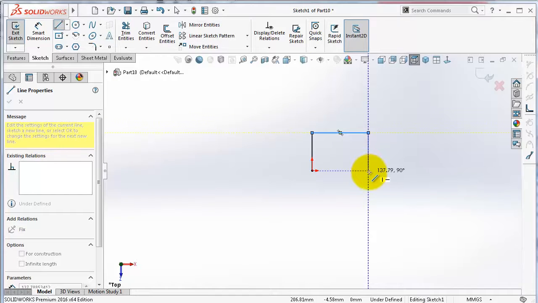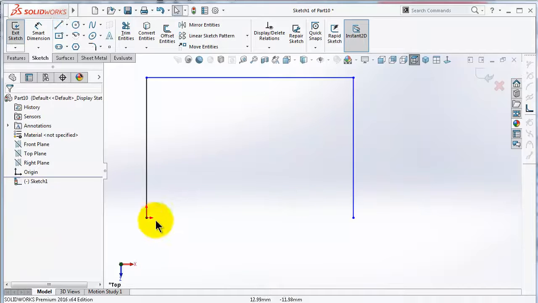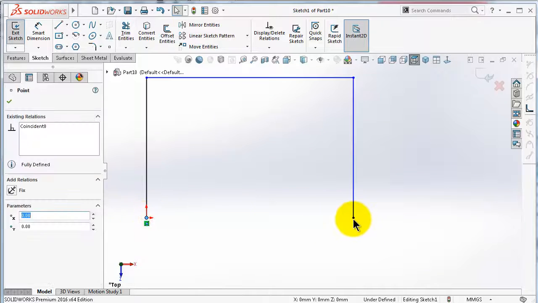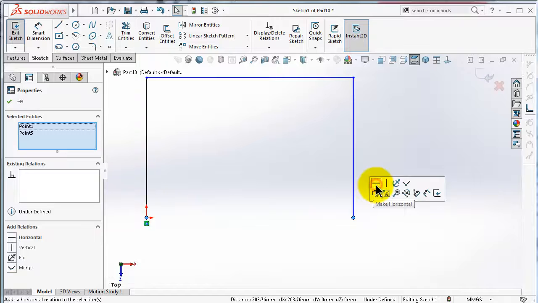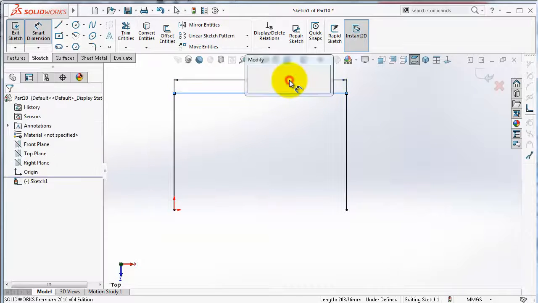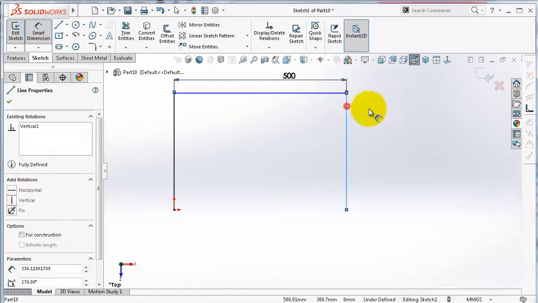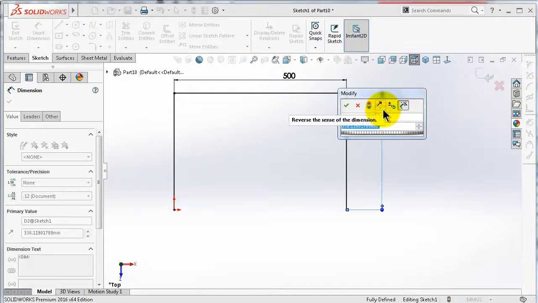For example, let's make a fridge base. Let's make this horizontal and define it with some dimensions. Let's make this 500 and this 350.